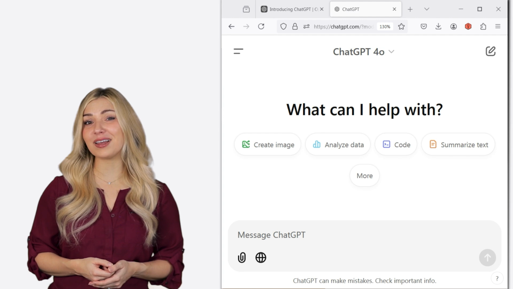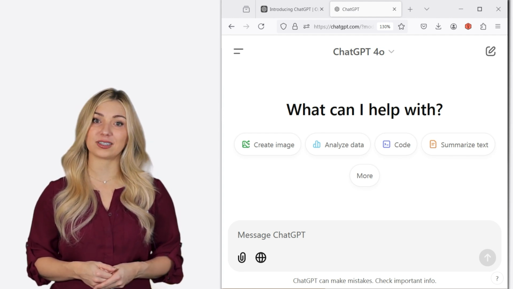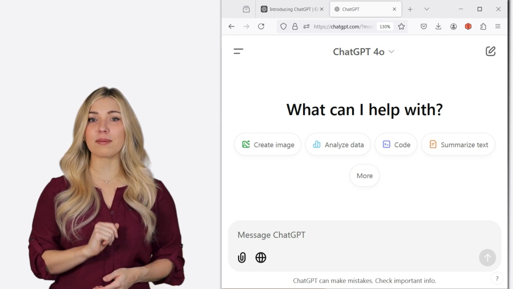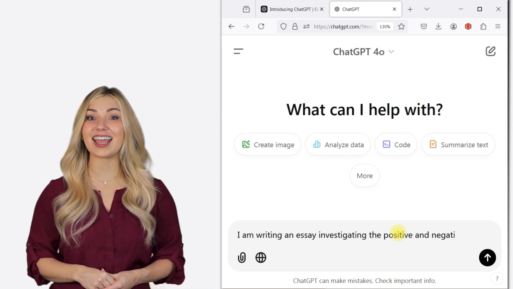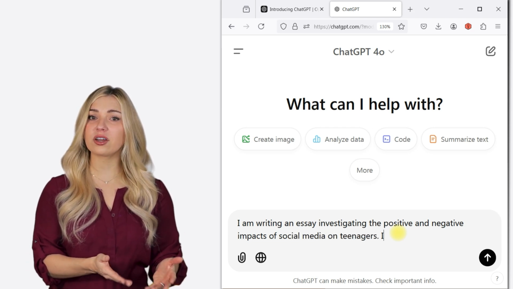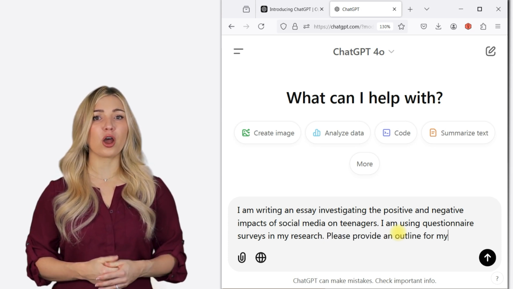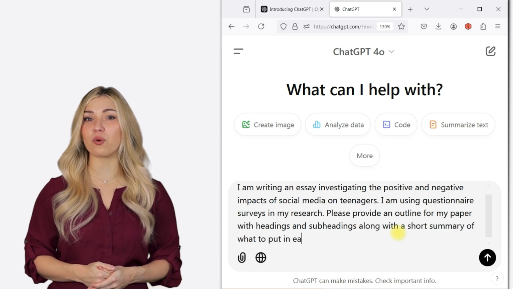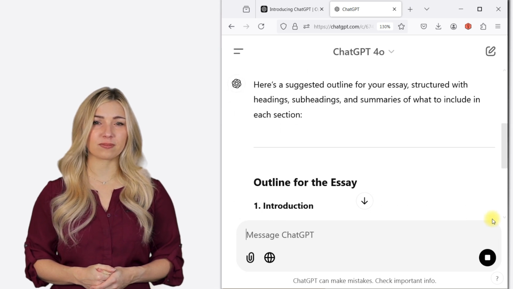Please remember, you must be as specific as possible in order to get useful results from ChatGPT. Provide as much detail as possible about your topic. I'm going to say, I'm writing an essay investigating the positive and negative impacts of social media on teenagers. I'm using questionnaire surveys in my research. Please provide an outline for my paper with headings and subheadings, along with a short summary of what to put in each section. Let's see what ChatGPT comes up with.